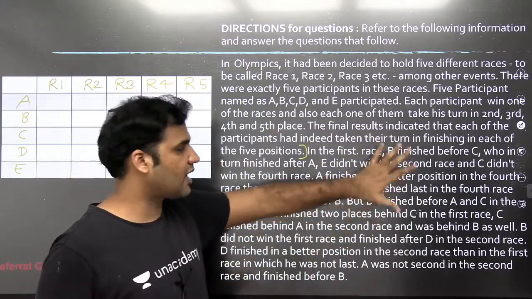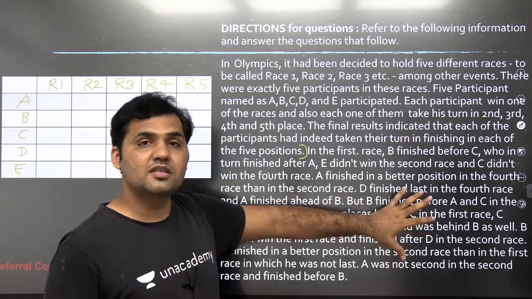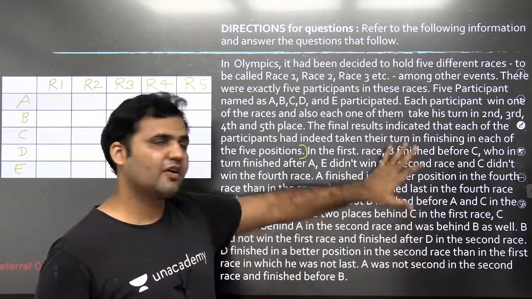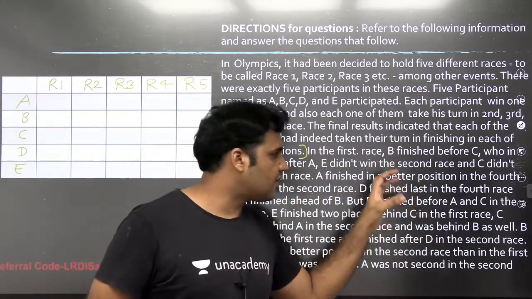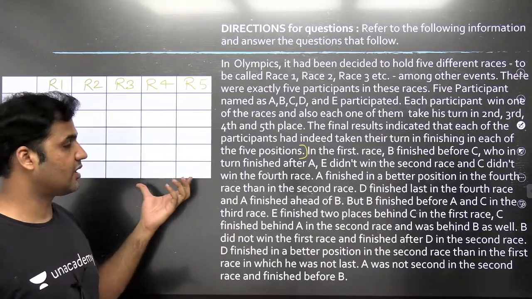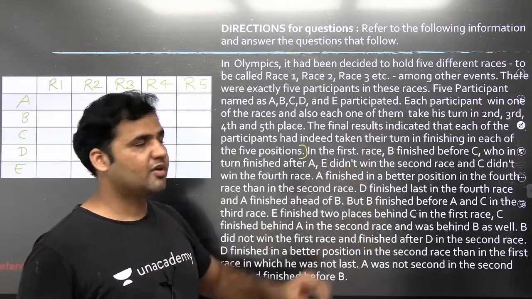First you have to write down everything that has been written in statement form in symbolic form, so that you can connect every piece of information given here. If you randomly pick information and try to use that statement in the table, you will not reach anywhere. It's important to organize the information, only then will you be able to connect it.